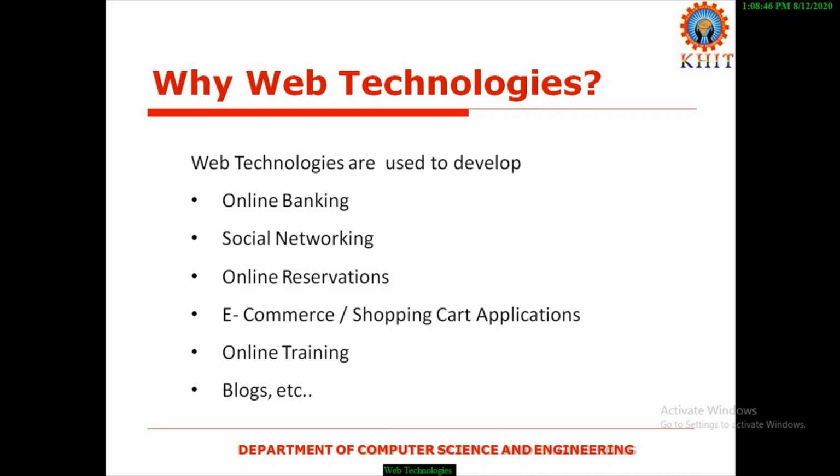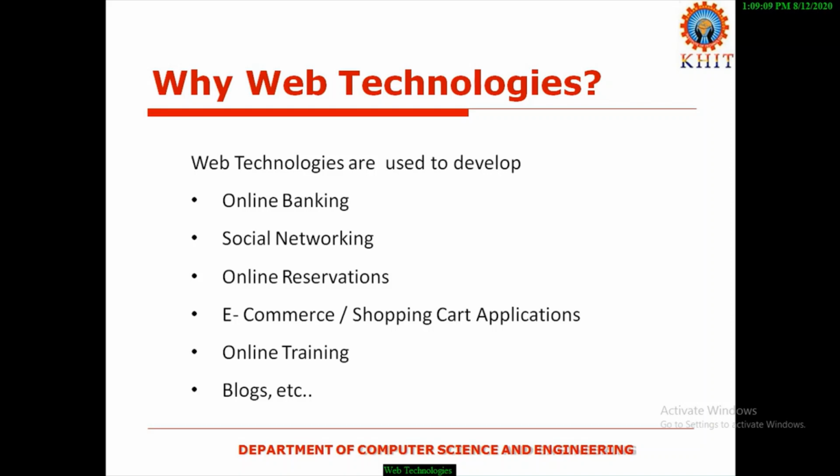Coming to social networking sites, we are using Facebook, Twitter, LinkedIn, etc. These are examples of social networking sites. Coming to online reservation, we use Abibus and Redbus apps. Not only apps, we are using web applications also.